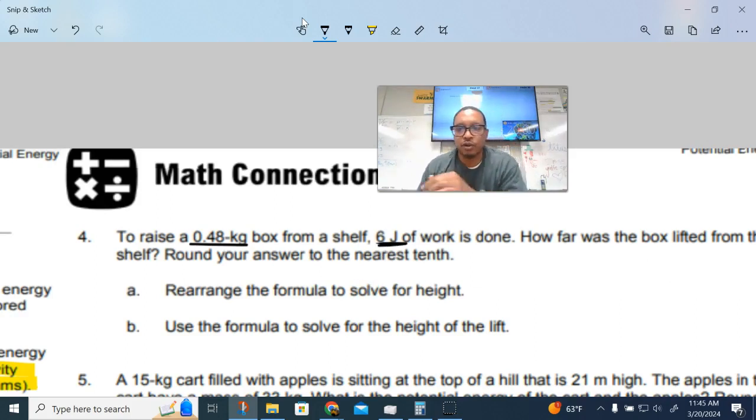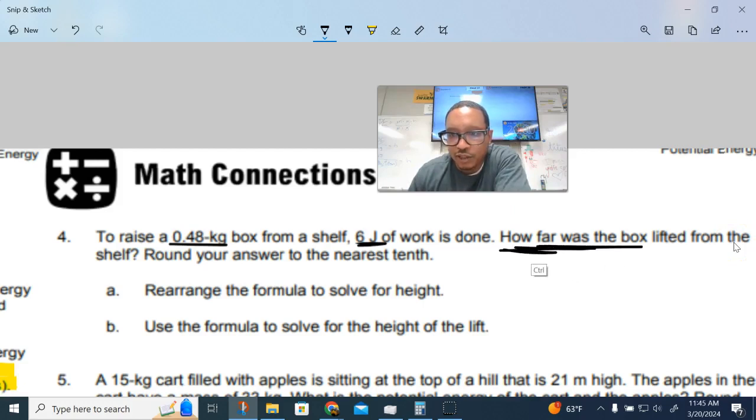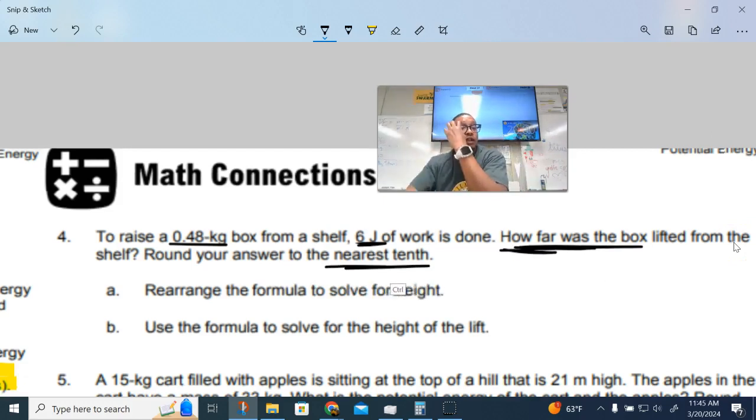Uh-oh. Now, what are they asking us to calculate here? This is the question, right? It says work is done. How far was the box lifted? That's what they're asking us. And then we got to round to the nearest tenth. So I'm just underlining information we need. It looks like we have the mass. And remember, joules is potential energy, so that means we have the energy, and then we also have how far. So far is more like a distance or the height that it was lifted, because lifted means up, so that means height.